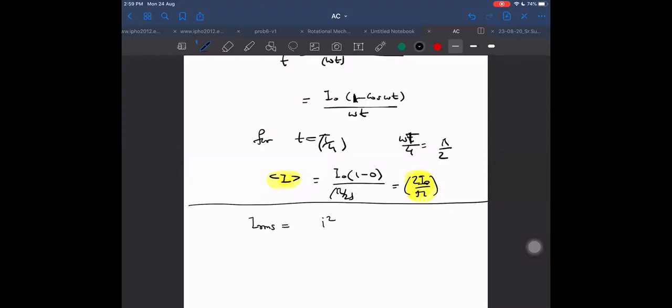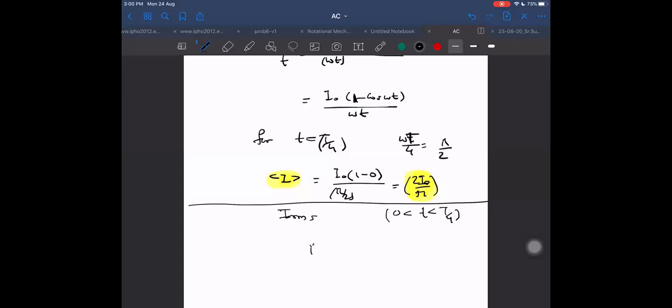Find IRMS for time interval 0 to T/4. This T/4 time interval is important for us. I will tell you the reason why it is important, but yes, it is important for us. Find out what the RMS value will be for 0 to T/4.